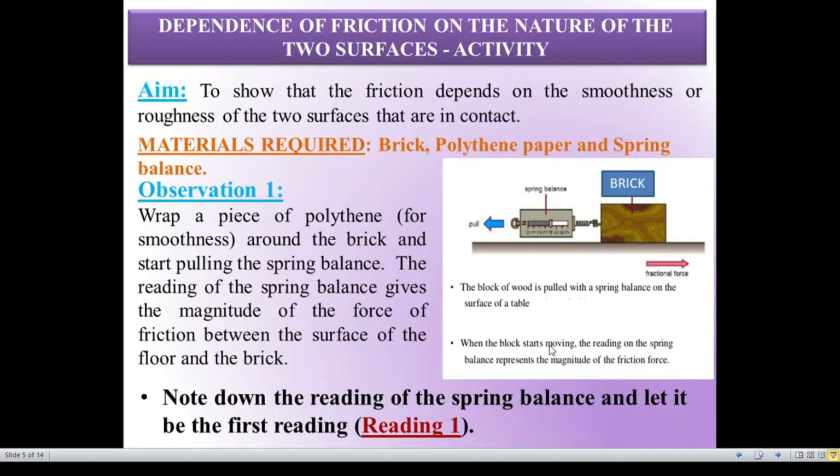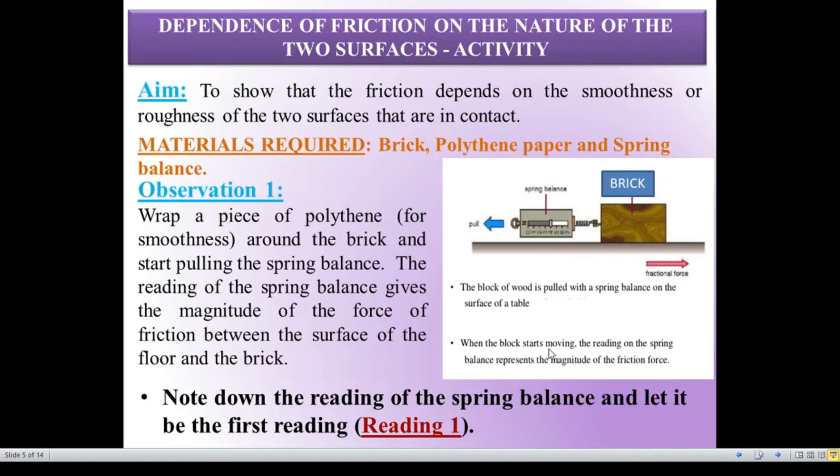So here this is the brick. The block of brick or wood is pulled with a spring balance. This is a spring balance which is used to measure the frictional force. So a block of wood is pulled with a spring balance on the surface of the table. When the block starts moving, the reading of the spring balance represents the magnitude of the frictional force.